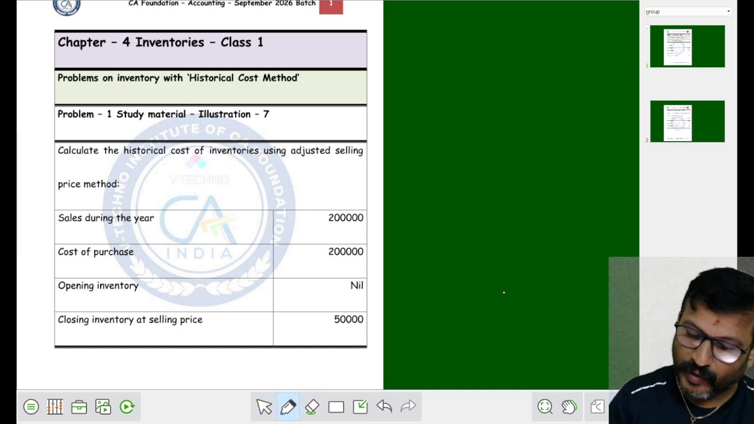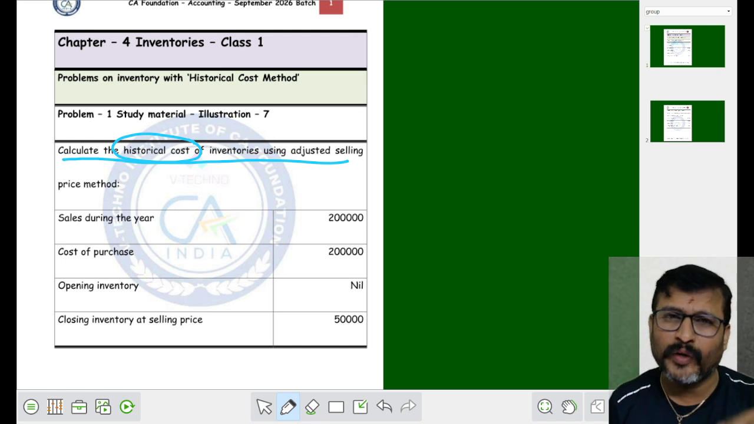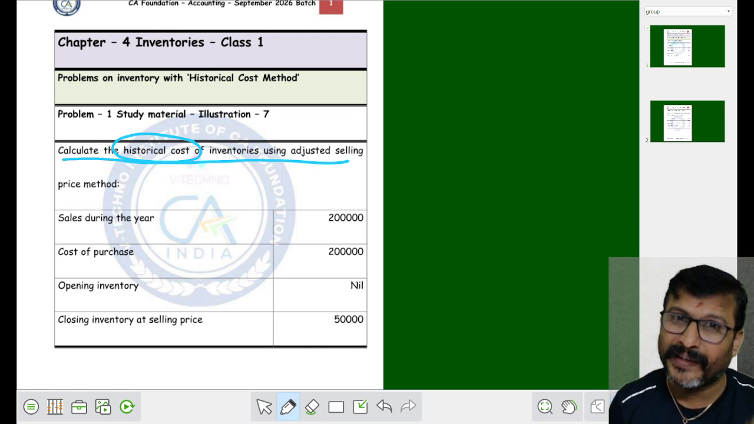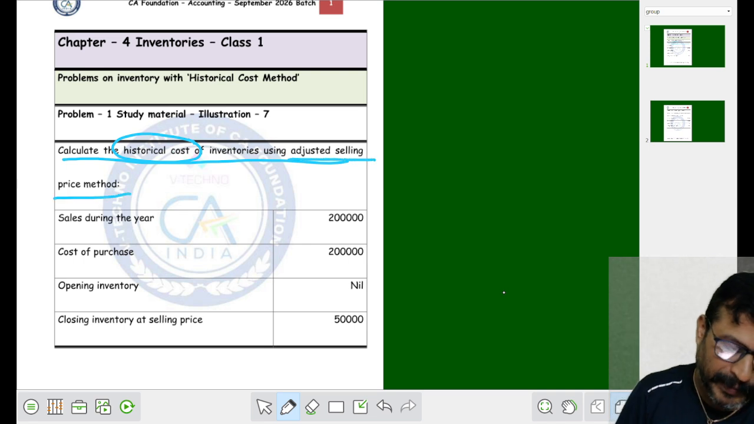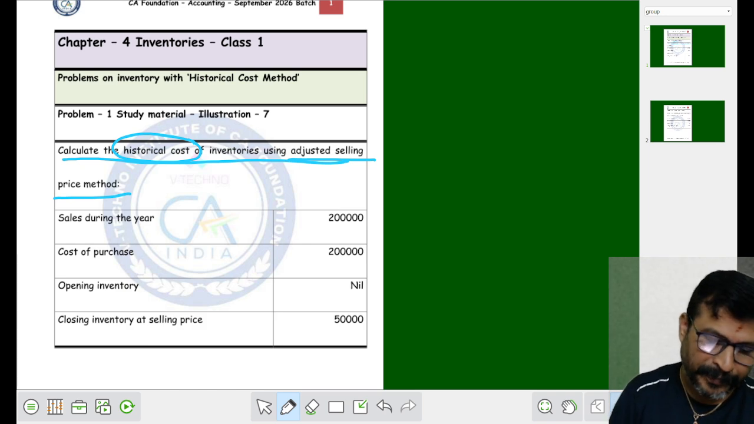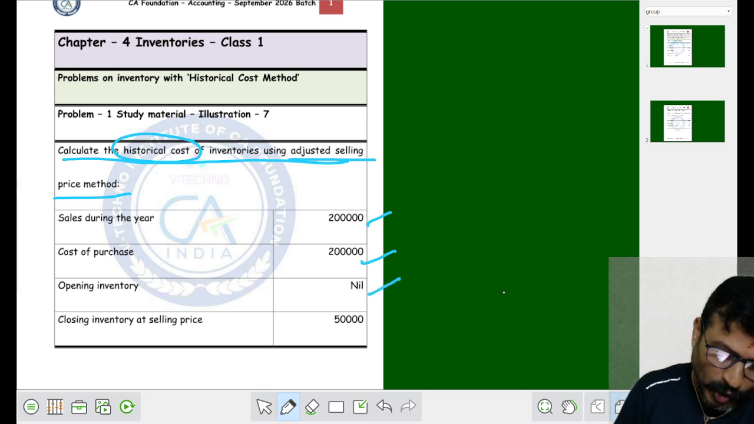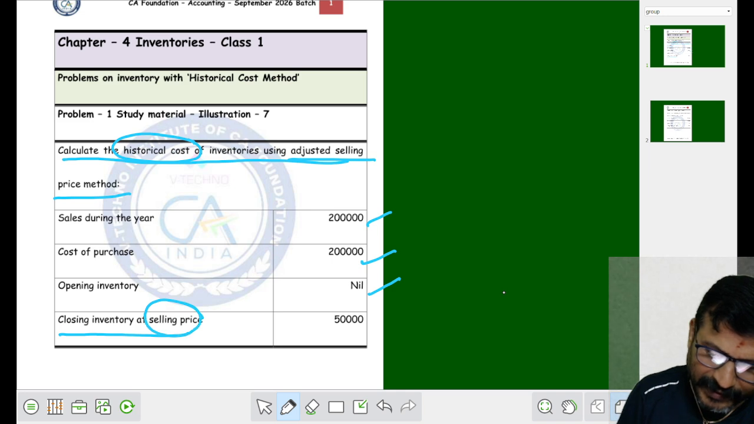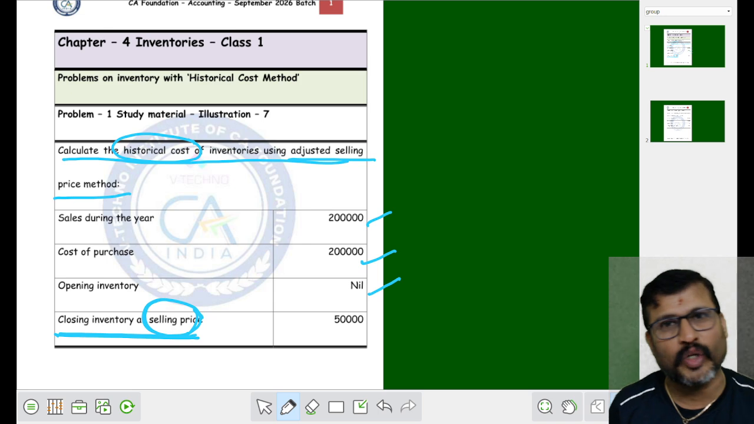See what happened in the first problem. Calculate historical cost of inventory. He is asking for historical cost. I told you when to apply the historical cost: when the closing stock is given at selling price, using the adjusted selling price method. So, historical cost is ascertained by applying the adjusted selling price. Sales is there, cost of purchase is there, opening inventory nil, closing inventory at selling price is given. When closing inventory at selling price is given, we have to apply the historical cost method.